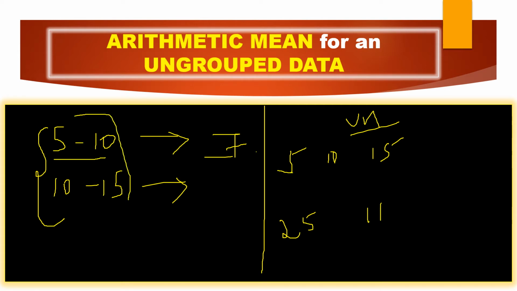These are called intervals, class intervals. Intervals means from 5 to 10 there is some gap, 6, 7, 8, 9. That period is the interval, and here we are writing it like a range from 5 to 10, so it is called a class interval. Okay, clear? So this is your grouped and ungrouped data.